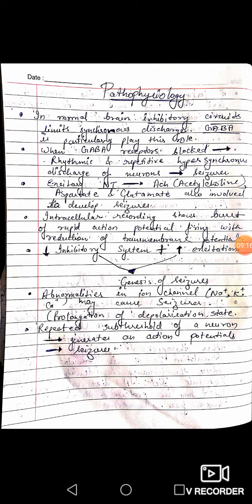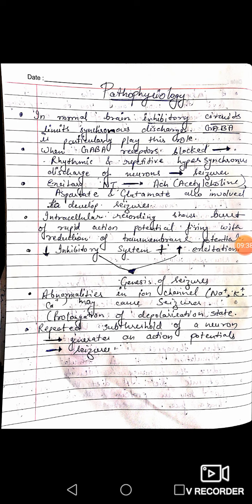It means decreased inhibitory system, where the inhibition role is done by GABA, and increased excitation, which is done by neurotransmitters like glutamate, aspartate and acetylcholine. When both occur, it will cause formation of seizures. Genesis means formation of seizures.